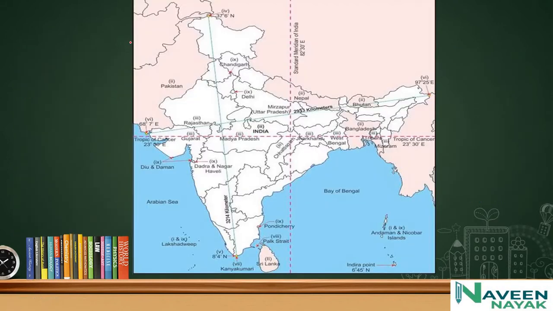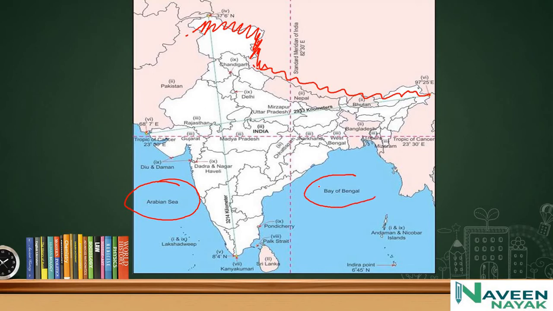You can see here in the north it is covered with Himalayas from Ladakh to Arunachal Pradesh, and in the west you can see here Arabian Sea. In the east you can see Bay of Bengal, and in the south you will find Indian Ocean.